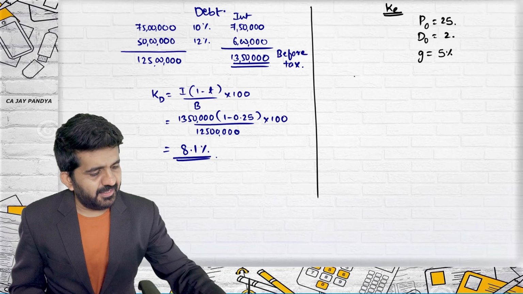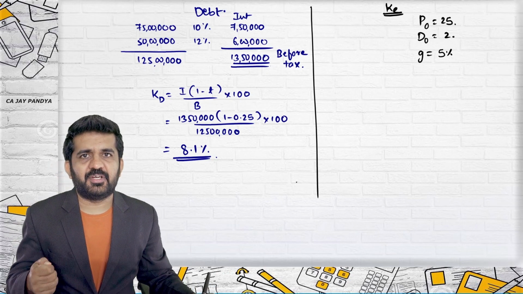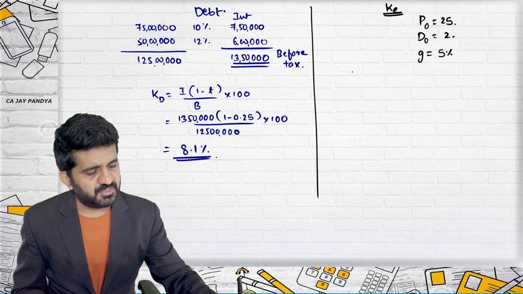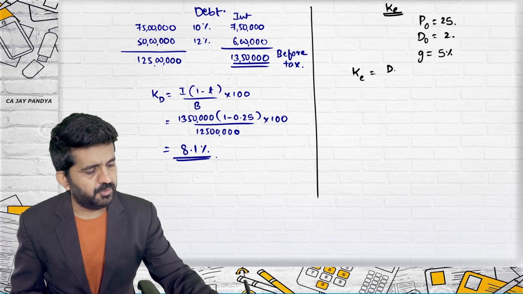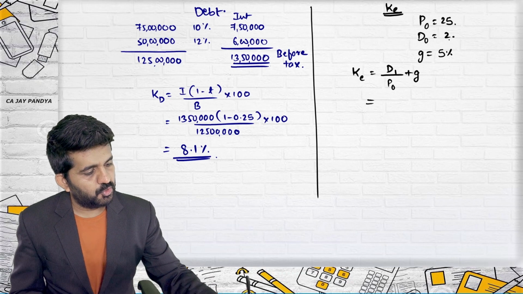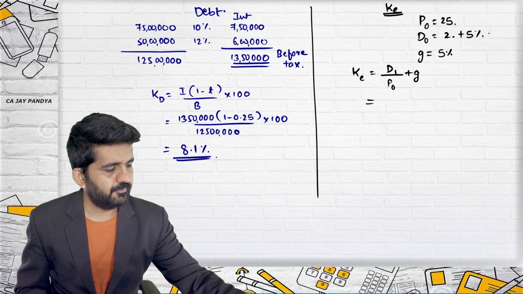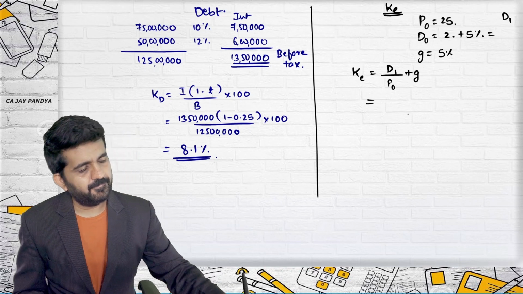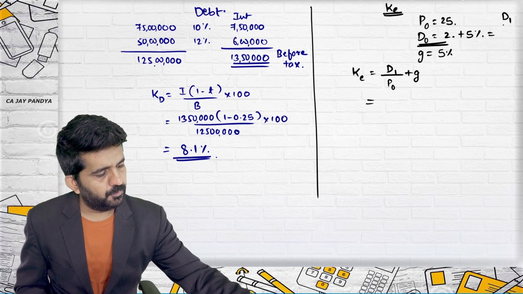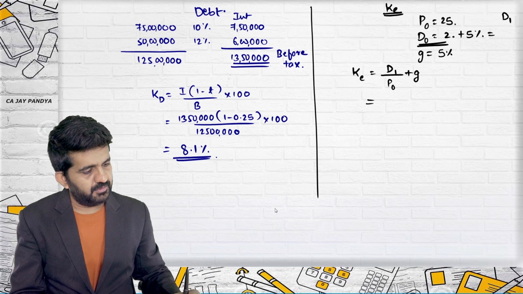What will be KE? I have told you we'll be using the dividend approach with growth if all the information is available. KE is equal to D1 upon P0 plus g. So D0 is 2, plus 5% gives D1. Is it correct?